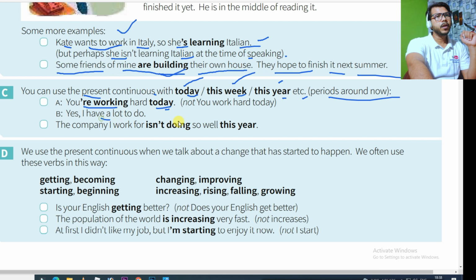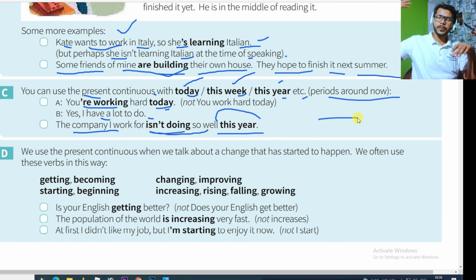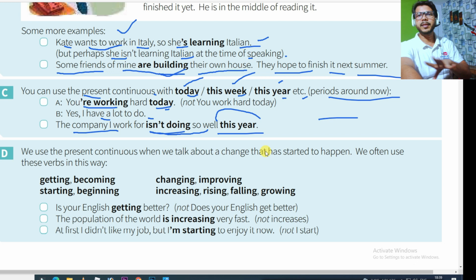Yes, I have a lot to do. The company I work for isn't doing so well this year. So the company is not doing well this year, so you are putting this year at the last and saying, means if you are saying that the company I work for isn't doing so well this year, suppose this is 2021 and your company is not doing well, so you can use this year, you can use this week with your sentence to make people understand that this is happening this year, the entire year this is going on, like this.